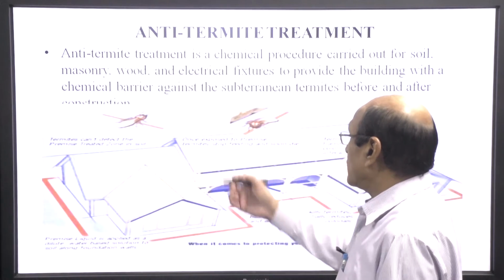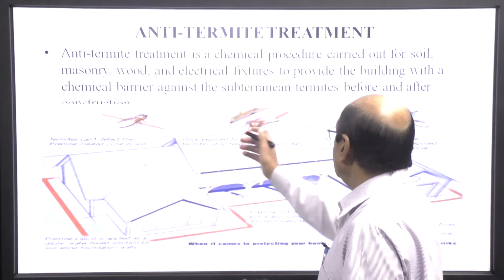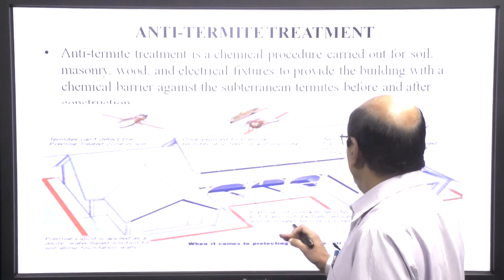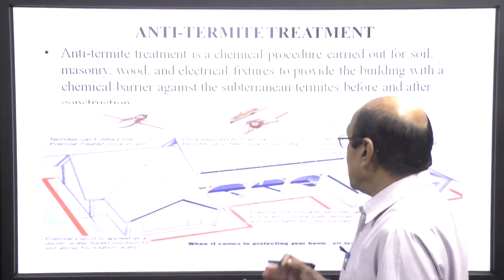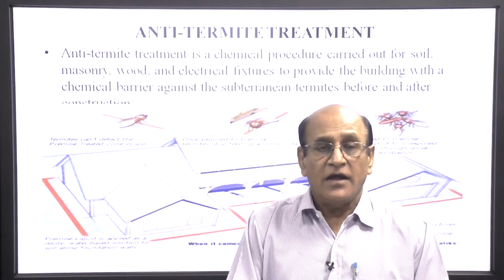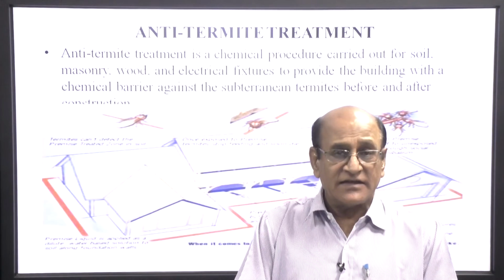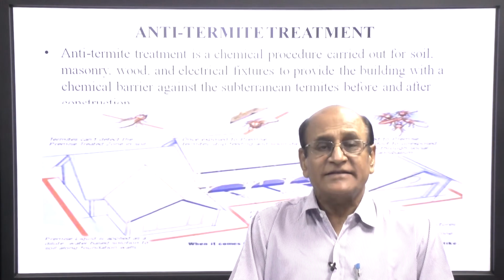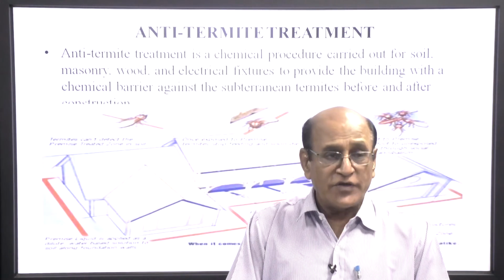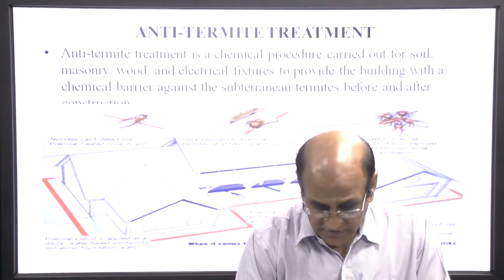You can see in the drawing these are termites of different types. Termites will enter into the house and damage the furniture etc. of the building, and it will go on deteriorating after that.